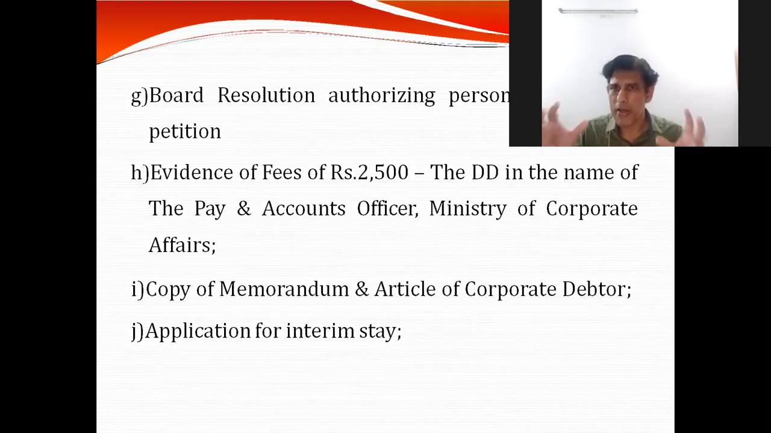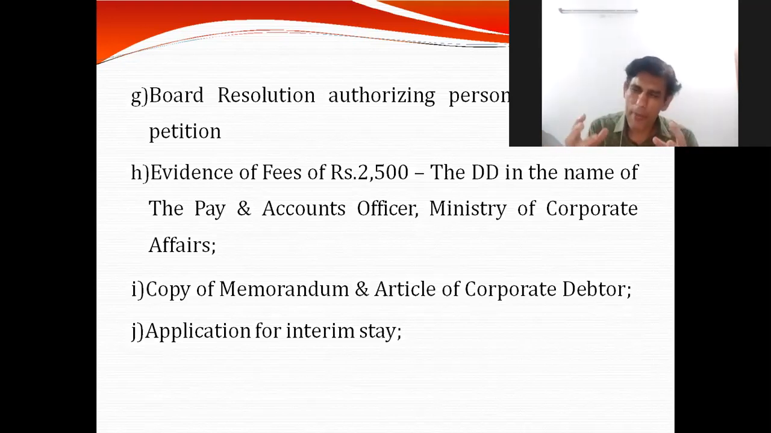We'll see that applications are filed under Section 7 or 9, and from there the IBC takes off, and once the decision is taken, thereafter the remaining sections come into the picture. So friends, Sections 7 and 9 are major points, and there are many other factors attached to them. It's not purely a financial debt, a default, and so on.